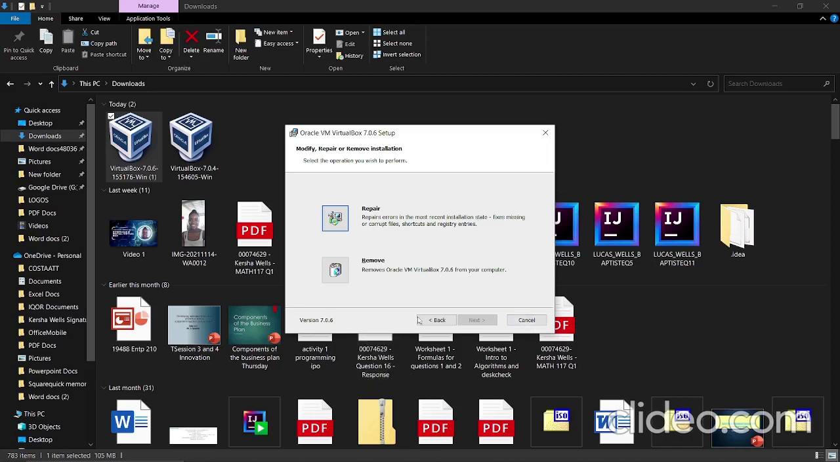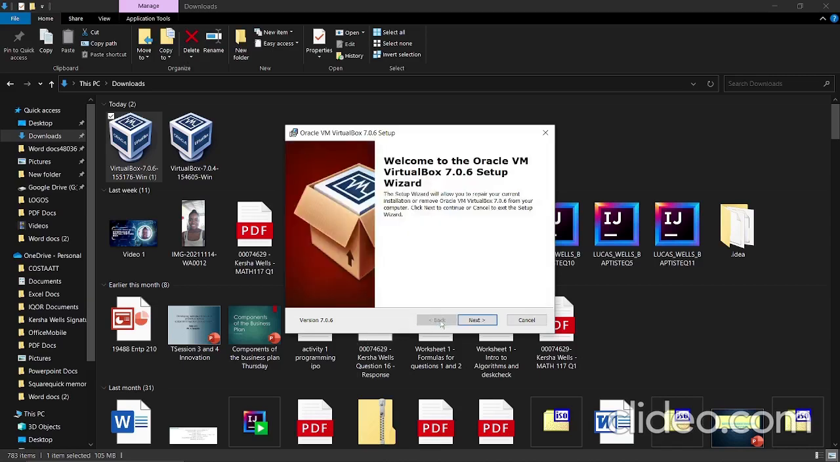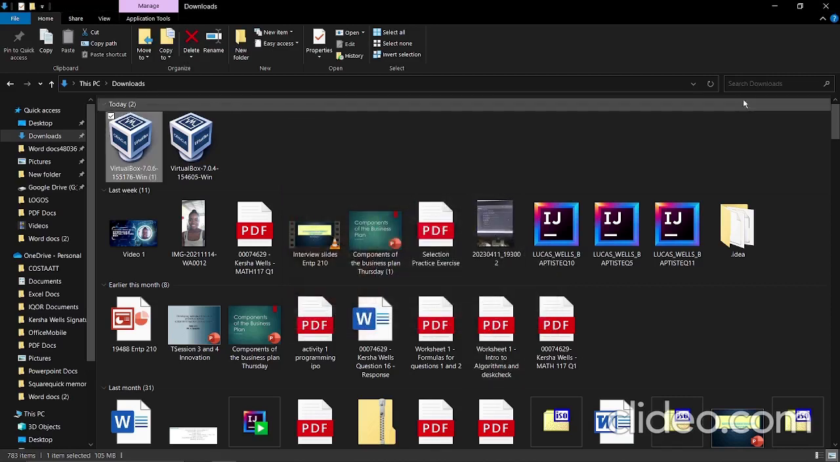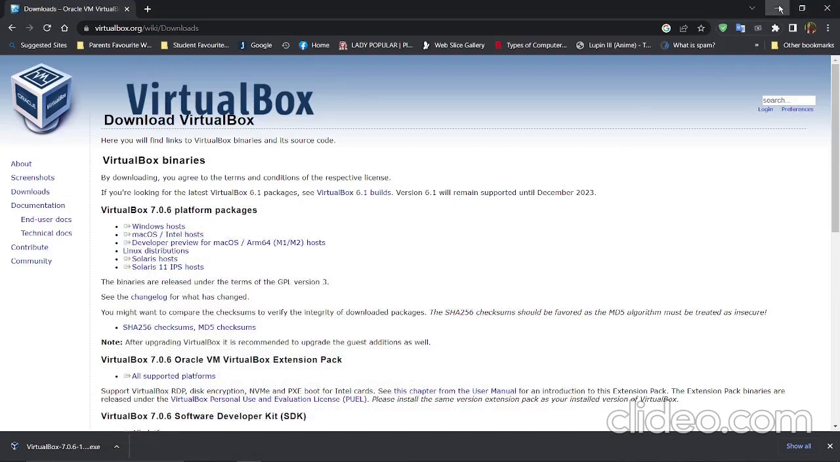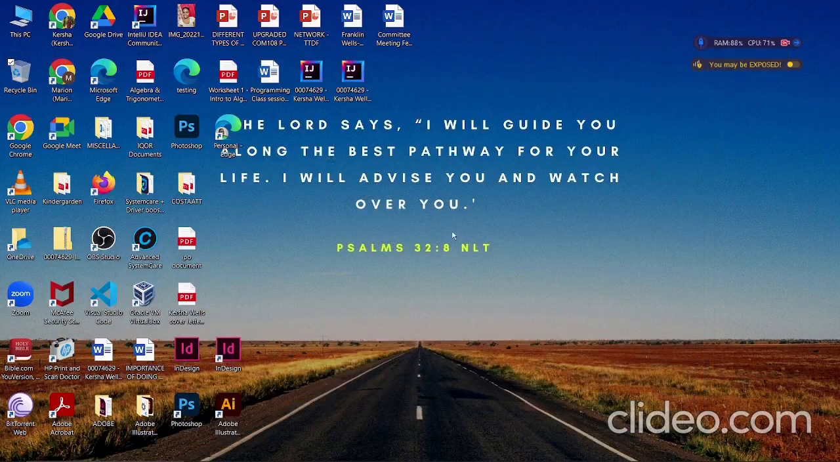Alright, but because I have already had it on my computer, it will come up like this. But then there's a series of steps to be used in the event that you do install it brand new. Now after that, let me just open it up and show you what it looks like on my end.